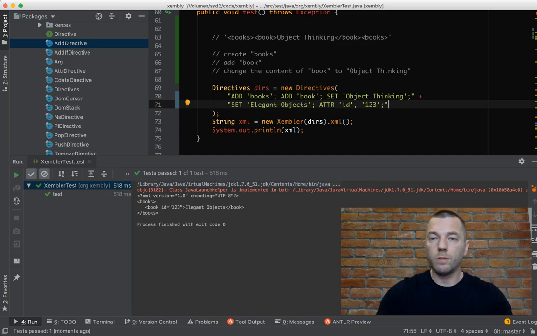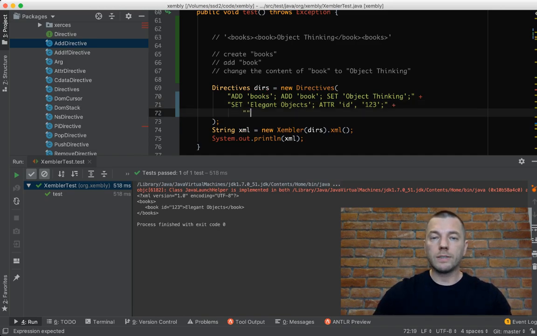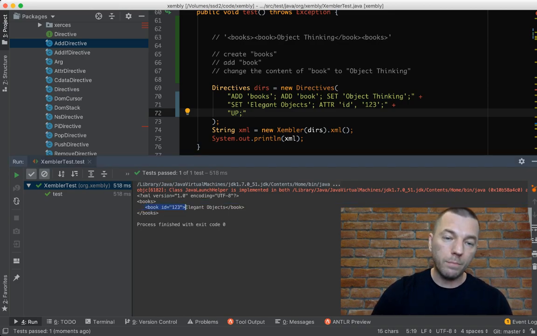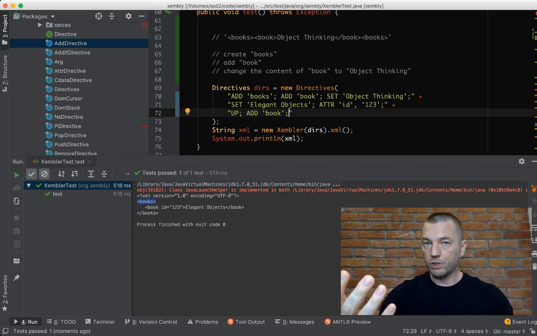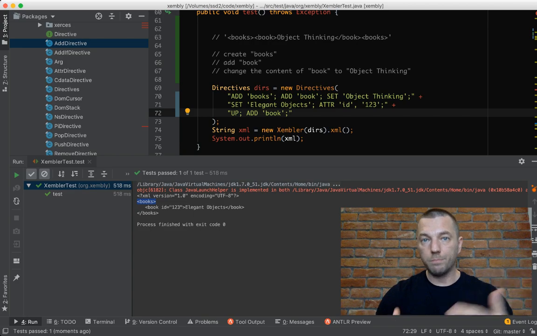That's the second command. Actually, assembly has, I think, up to 10 commands, so there are not so many. So let's see them all. Let's say I want to add another book. Then I have to use the command which is called up. So I'm staying right now at this element book, and I want to go up to the level of books, and then add another book. So I jump up, and then I say add book again. You see what's happening. I'm jumping one level up because the document is hierarchical, as we discussed before.